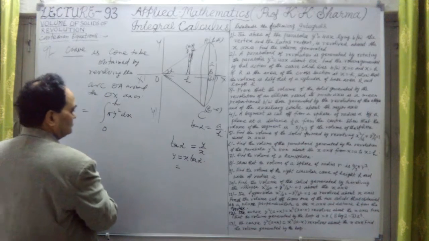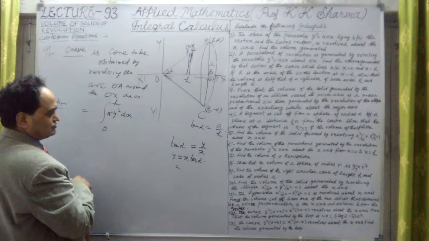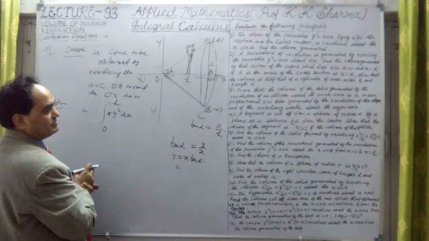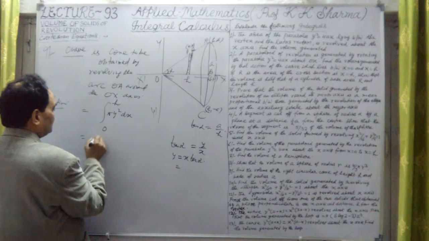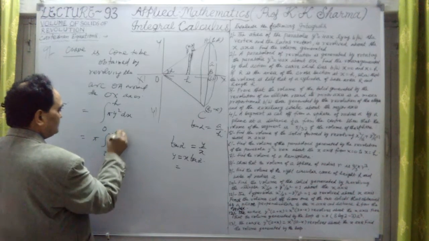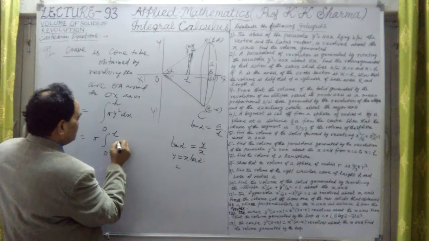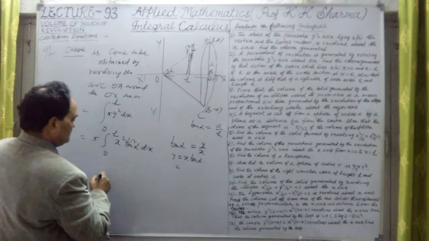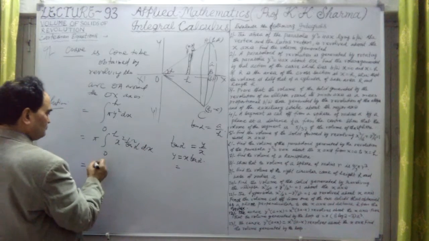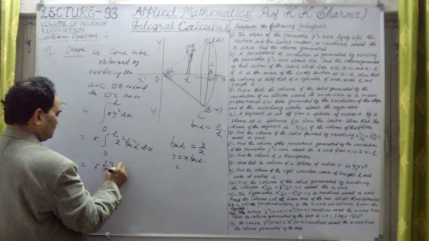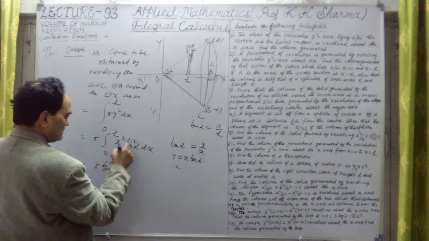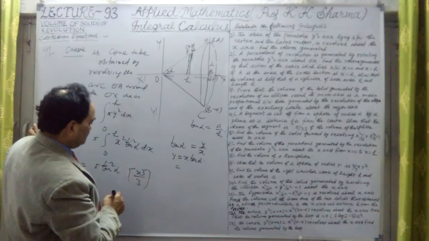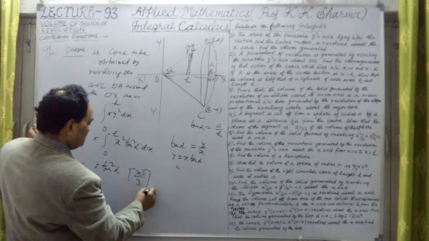So y square equal to x square tan square alpha. Tan square alpha is constant, but finally we will substitute the value of that. So this is pi into 0 to h, x square into tan square alpha into dx. Now tan square alpha can be taken outside, and this is x square only, so integration of x square is x cube upon 3, 0 to h here.